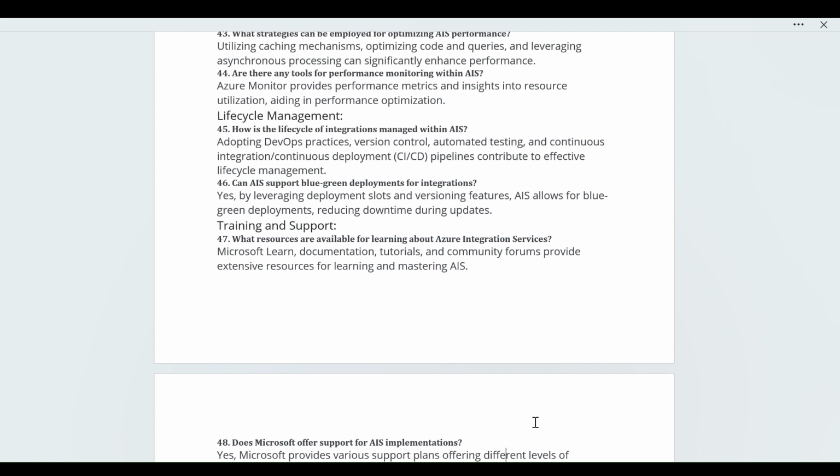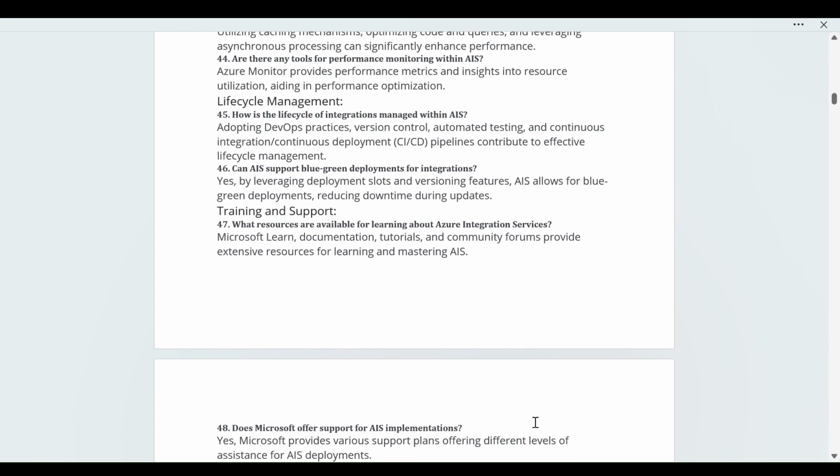Traditionally we take downtime, working at night and waiting until all the customers are not using the application, then doing our deployment. That is hectic. But now with the help of deployment slots, we don't have to do that.